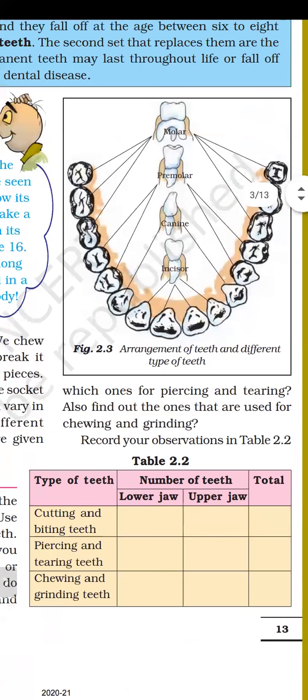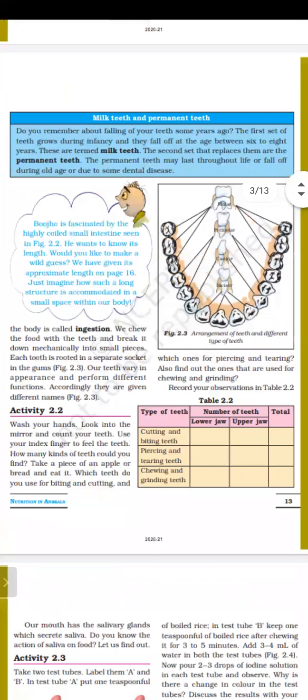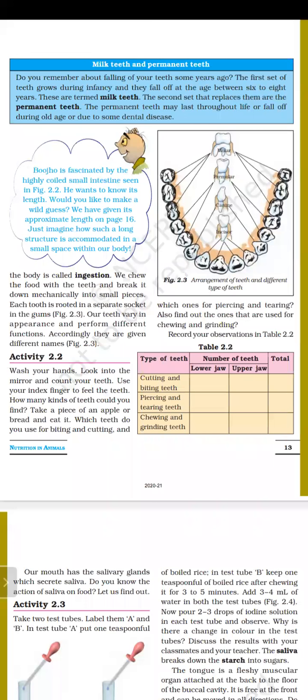So, milk teeth and permanent teeth. Look into the blue box. Do you remember the falling of your teeth some years ago? The first set of teeth grow during infancy and they fall off at the age between 6 to 8 years.